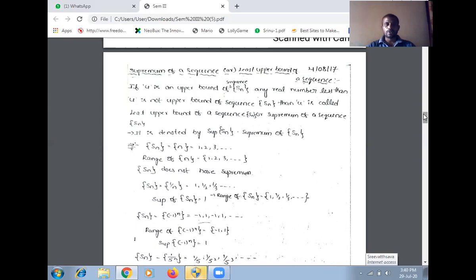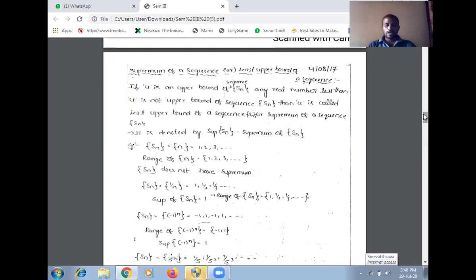So if u is an upper bound of a sequence, and any real number less than u is not an upper bound of the sequence Sn, then u is called the least upper bound of the sequence Sn, or the supremum of the sequence. It is denoted by sup Sn, which means supremum of Sn.